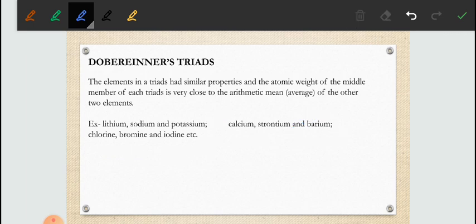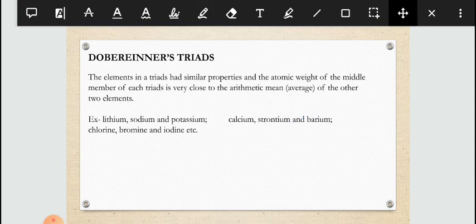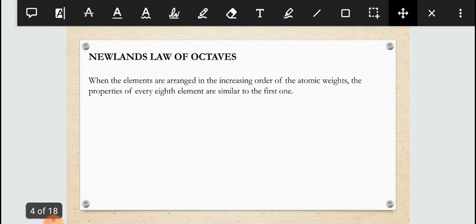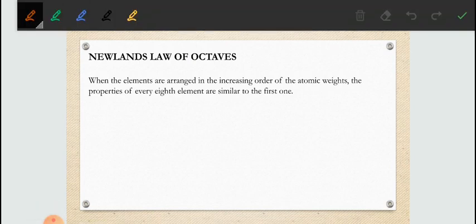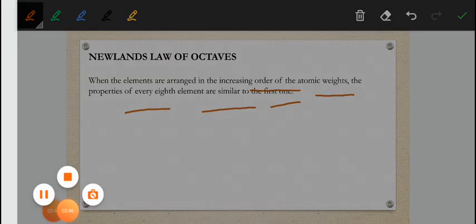So new scientists introduced one more table, that was Newlands' law of octaves. According to this law, when the elements are arranged in increasing order of their atomic weights, the properties of every eighth element are similar to the first one.